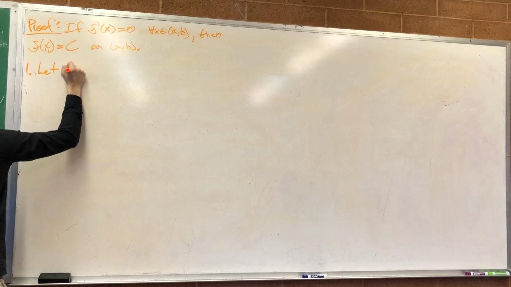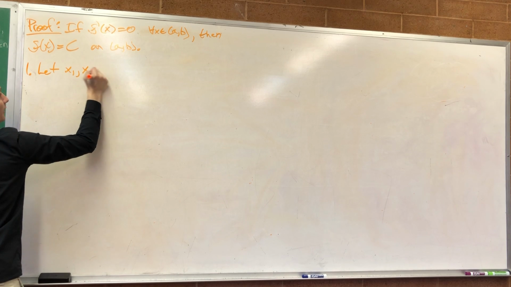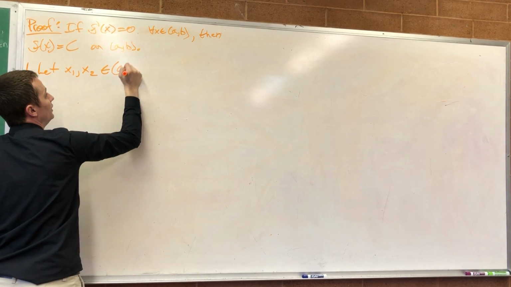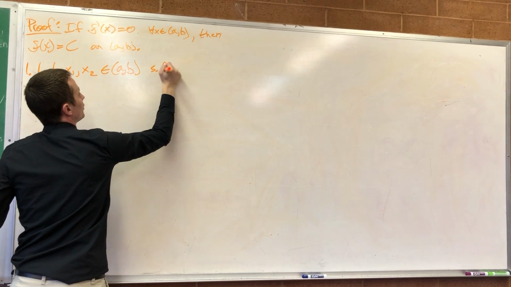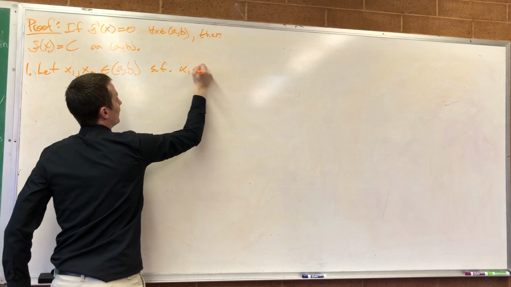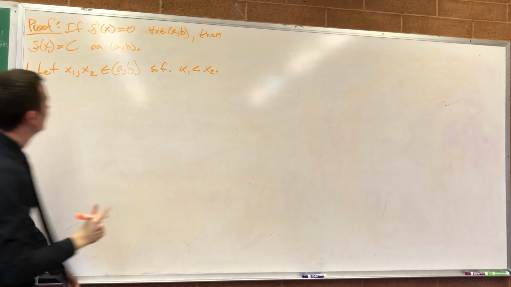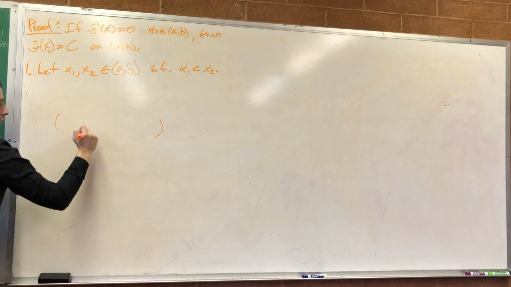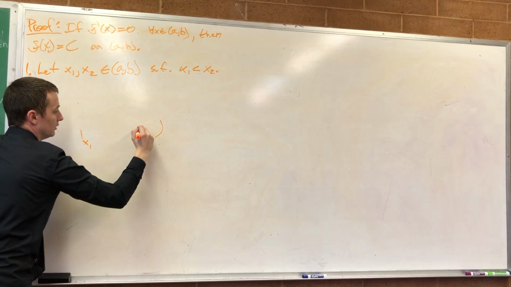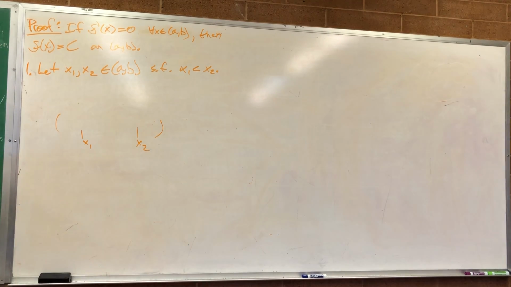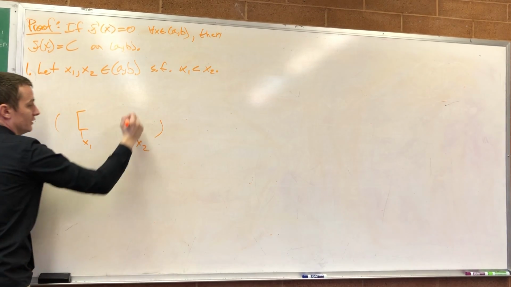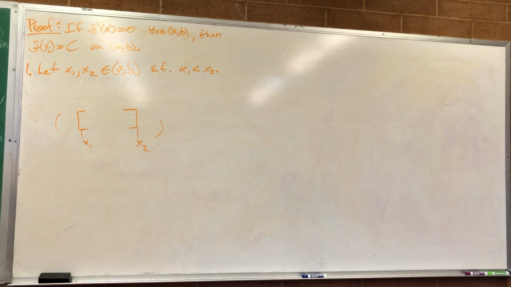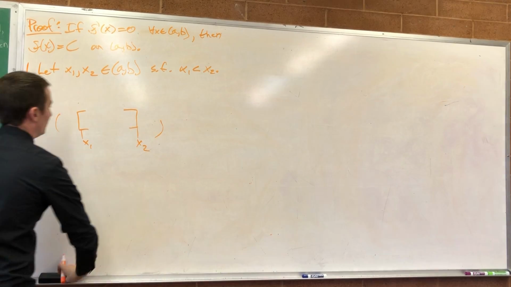Let x1, x2 be any 2 points in (a, b) such that x1 is less than x2. So (a, b) is some open interval, pick x1 and x2 out of there. And now I have a closed interval that's inside that open interval that I can talk about, because I need a closed interval to use my mean value theorem, which I actually erased. Okay, there we go.